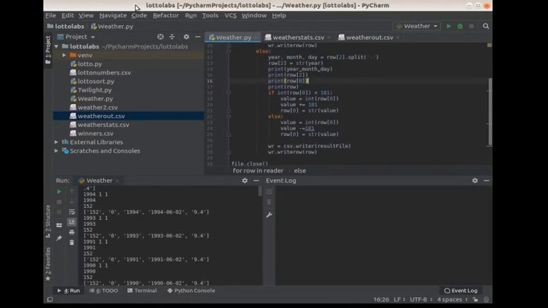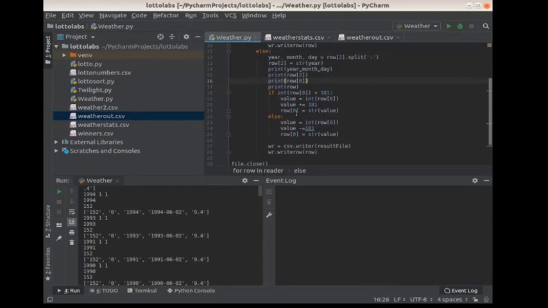As you notice, it is a string, so I have to convert it to an integer. And I'm saying if it's less than 181, the value is going to equal the int of row 0, and then I add value plus equals 181. So if it's less than 181 days, I add 181 days, and then I take row 0 and make it into a string value like this.